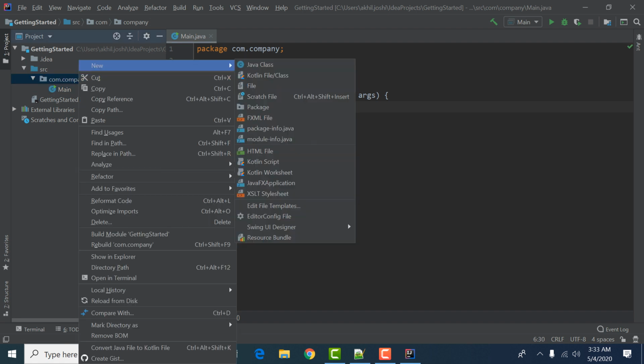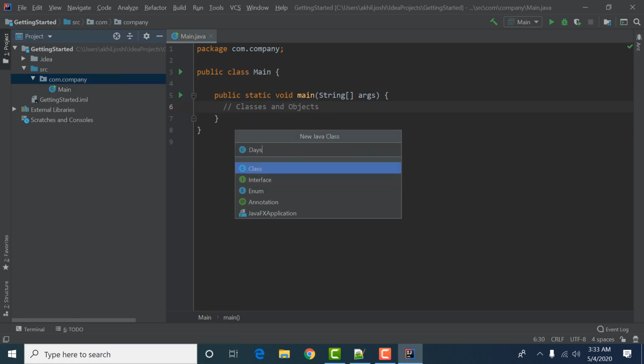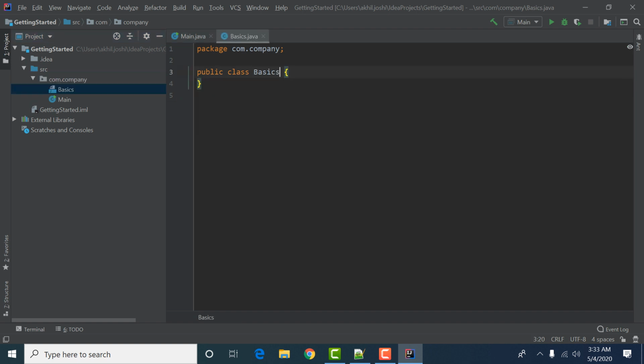First of all, we are starting with the very basics of Java. Let's leave the concept of class for now, and start from the very basics.